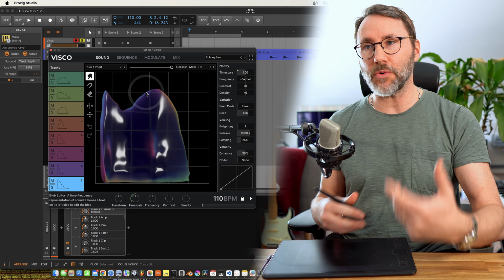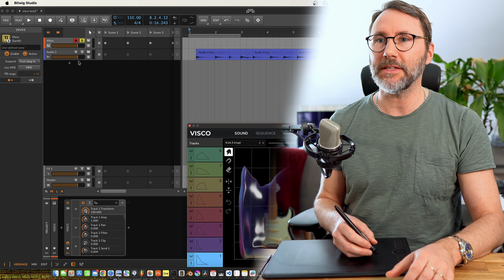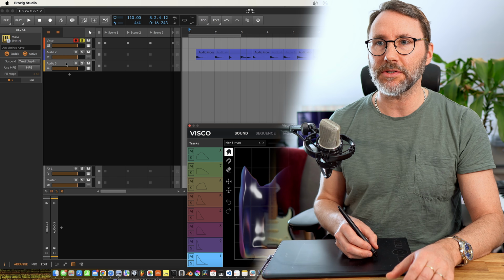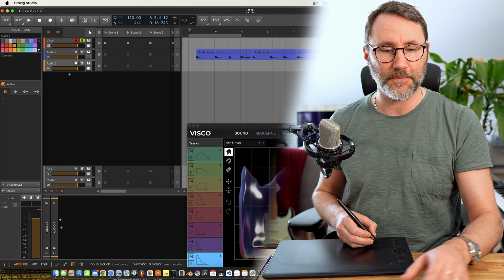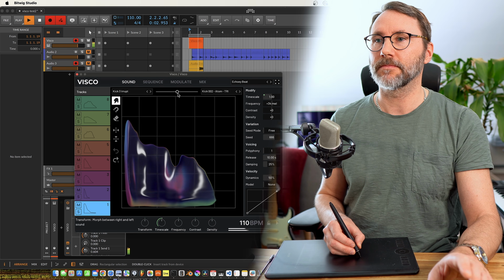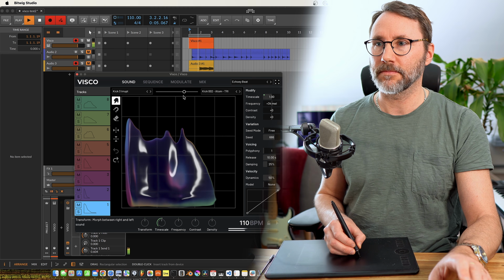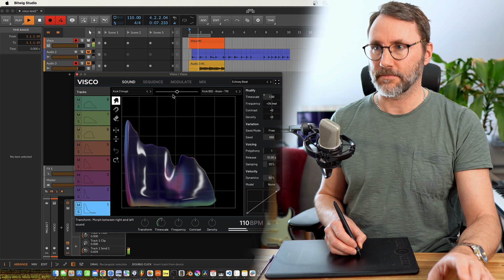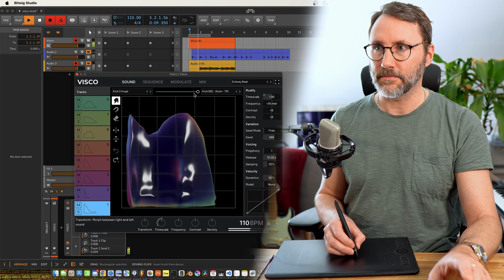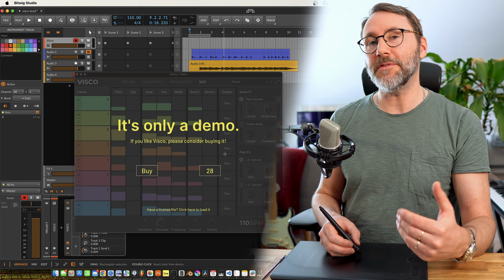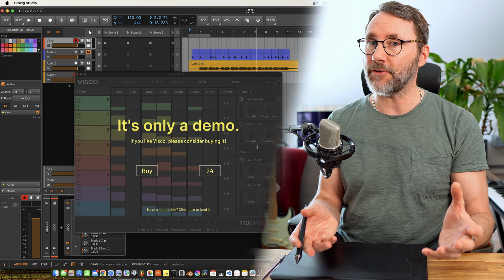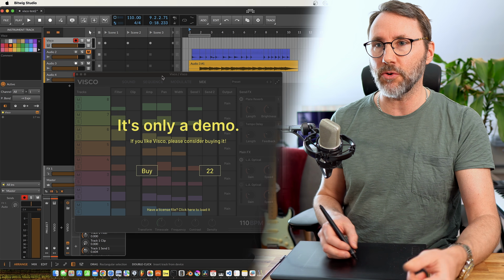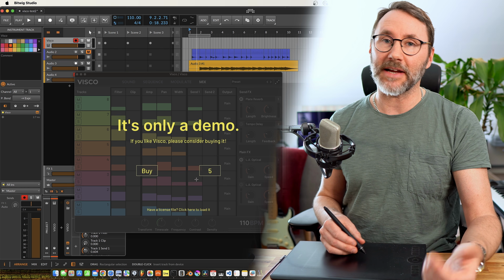So now I could just record this and resample this in the DAW. So let's just do that. Select an audio track and we'll set the input from the VISCO output. Let's record some cinematic drums. Now, the only thing to be aware if you're using the demo VISCO is that it's fully functional, but as soon as we open the plugin, we get this countdown timer.